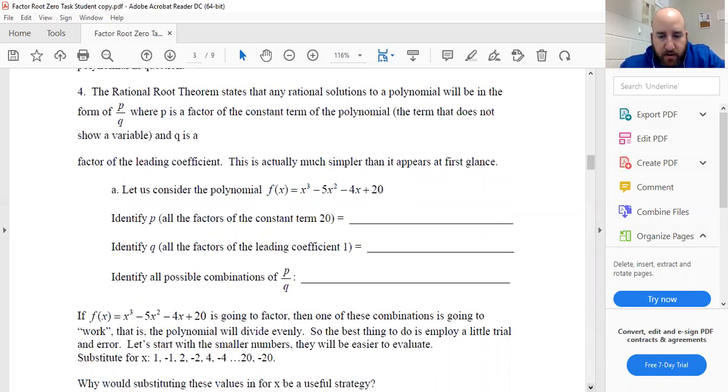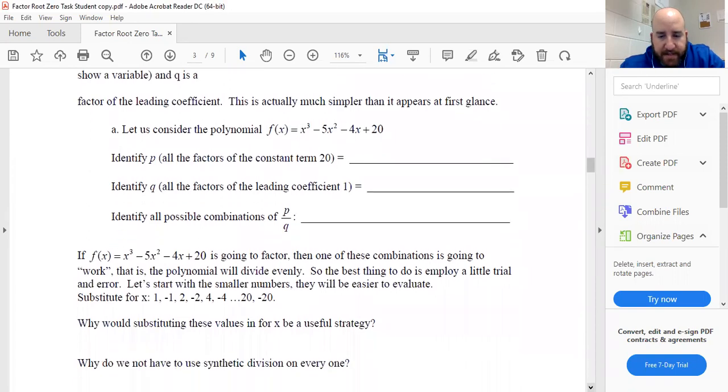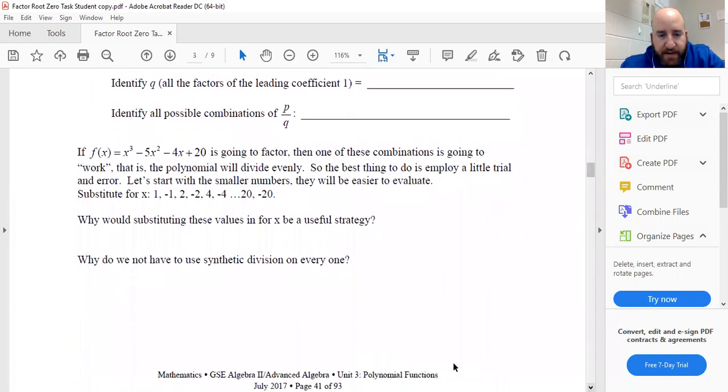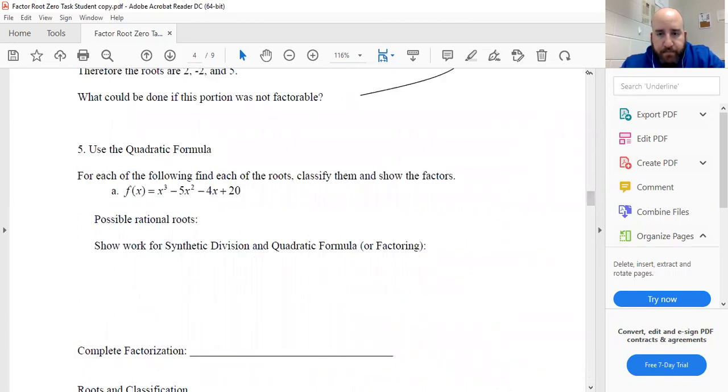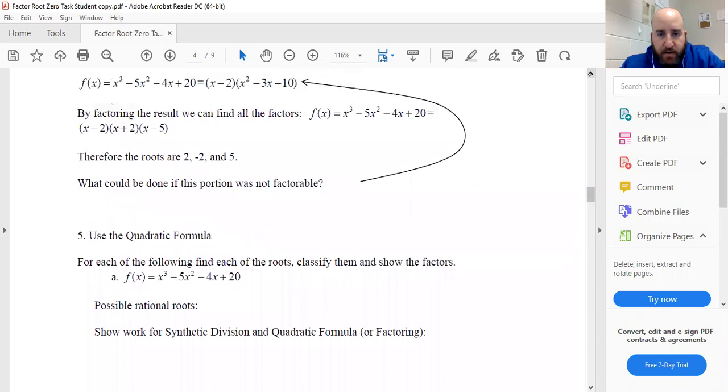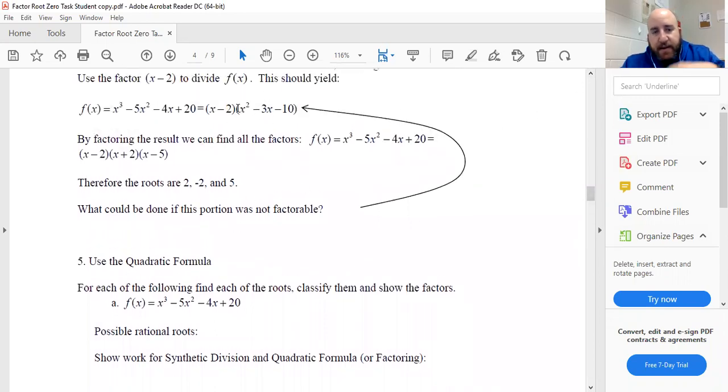You don't have to answer any of these. I know in a couple of the classes we did answer a few of these questions in class, so if y'all have it down, that's fine. You could just leave it. It's not going to count for you, but it won't count against you. At the top of the next page, define what the remainder theorem is. You don't have to worry about that. When we've done the synthetic division and we got the quadratic, if it's not factorable, we had to use the quadratic formula. We saw that on the problem we did in this video and the last problem of video 3.